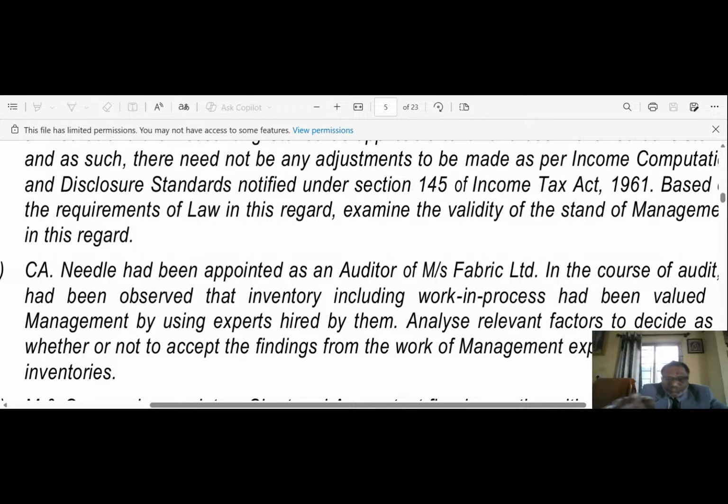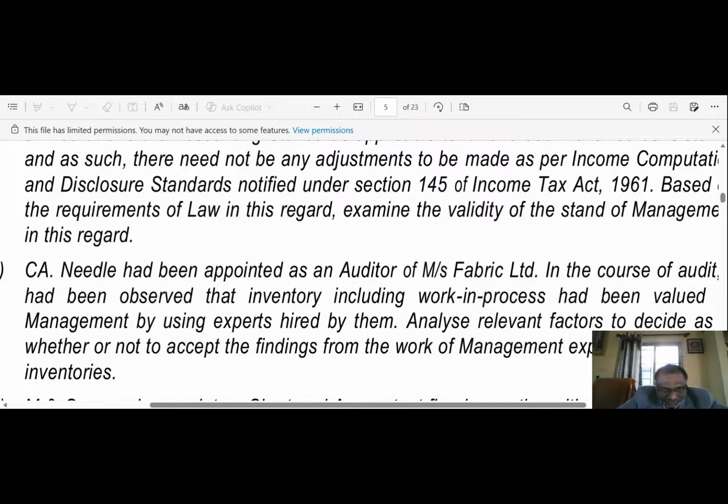If that expert's work involves use of significant assumptions and methods, the relevance and reasonableness of the assumptions and the methods. And if that expert's work involves significant use of source data, the relevance, completeness and accuracy of that source data.